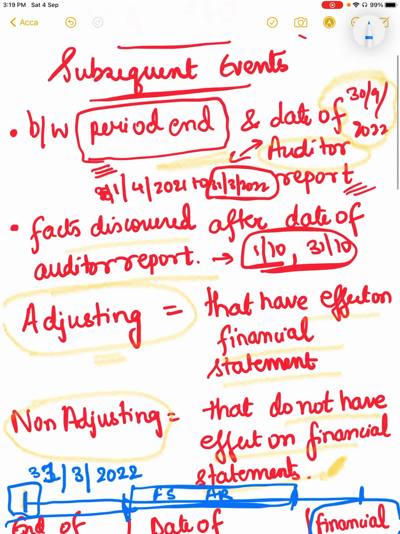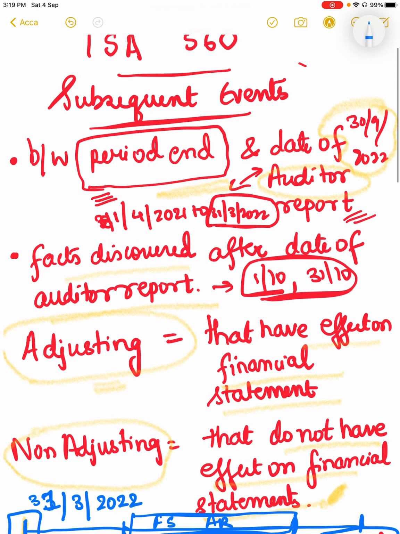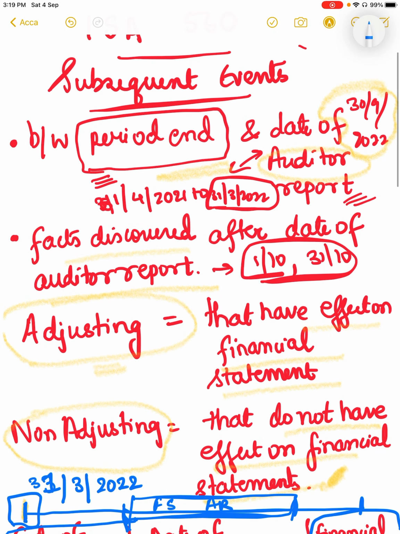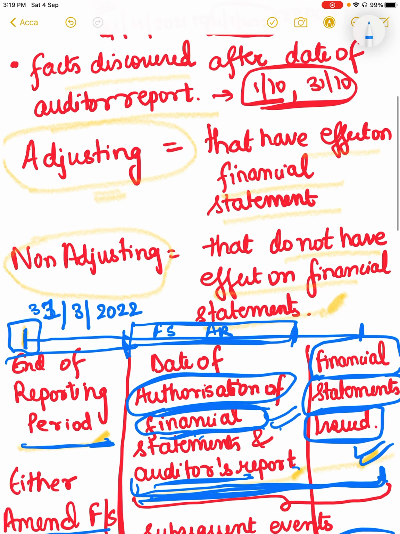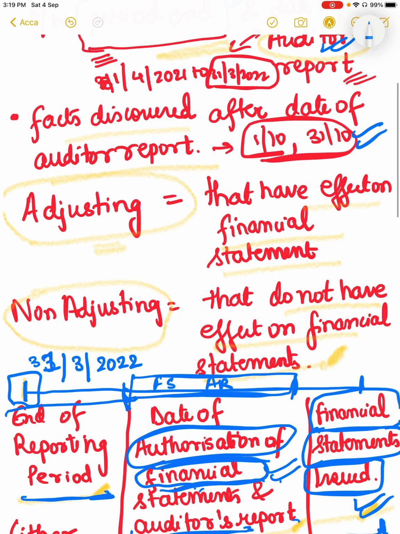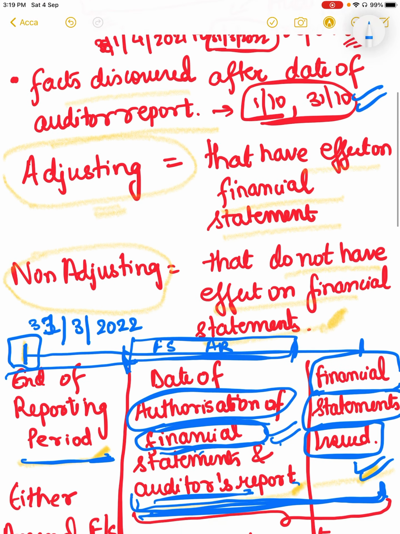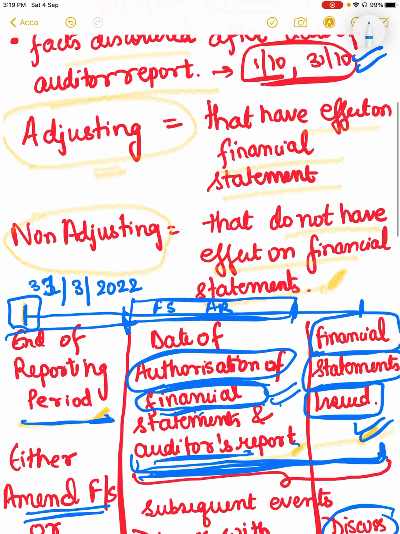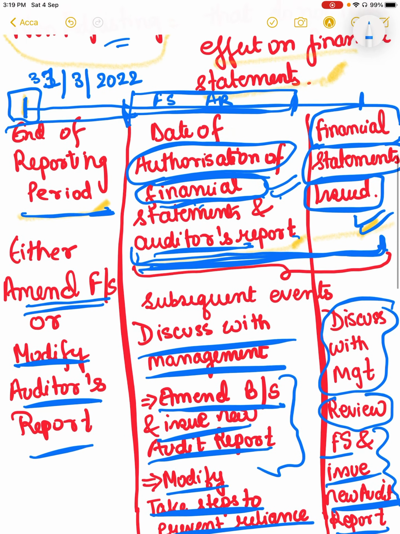So subsequent events is a very conceptual topic. It's not very difficult. It seems difficult, but actually when you understand, it's very simple. All the events that are happening after the financial period ends and up to the date of the auditor's report are subsequent events. Secondly, after the auditor's report, it is also a subsequent event. Adjusting events have an effect on financial statements; non-adjusting events do not have an effect on financial statements.